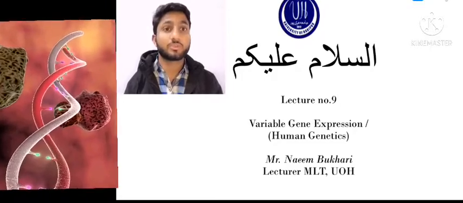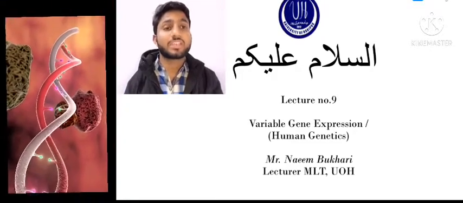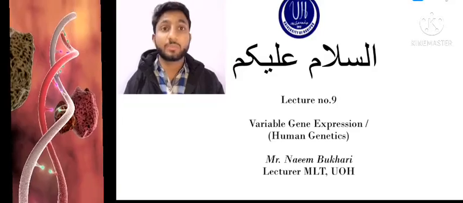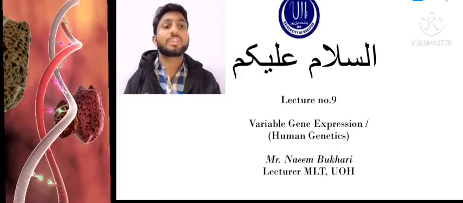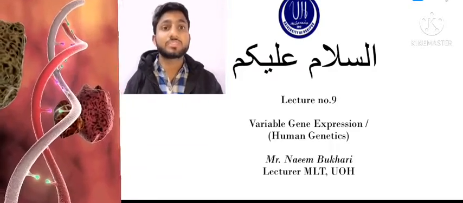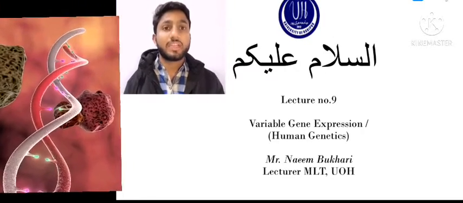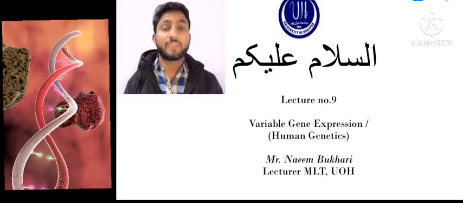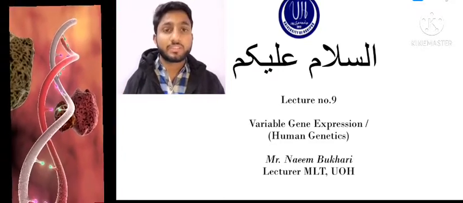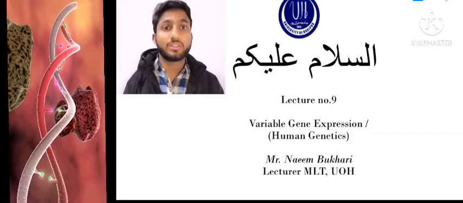So today we are going to discuss variable gene expression. This is lecture number 9 from the human genetics subject. We are going to discuss variable gene expression, meaning how genes are expressed in a varying fashion. As you know, all humans have the same genome, but the expression of the genome is different in all humans.